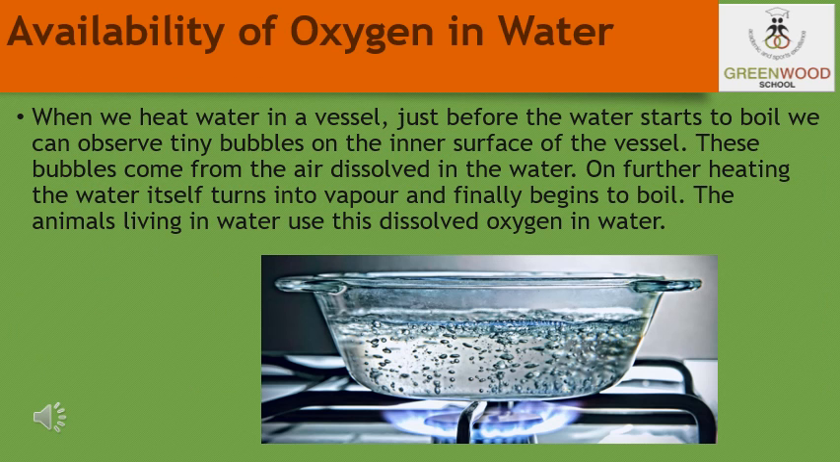Moving on, let us discuss how oxygen becomes available to animals and plants which are living in the water and the soil. We will discuss it one by one. First, we will discuss how oxygen is available in the water. So students, what happened here?